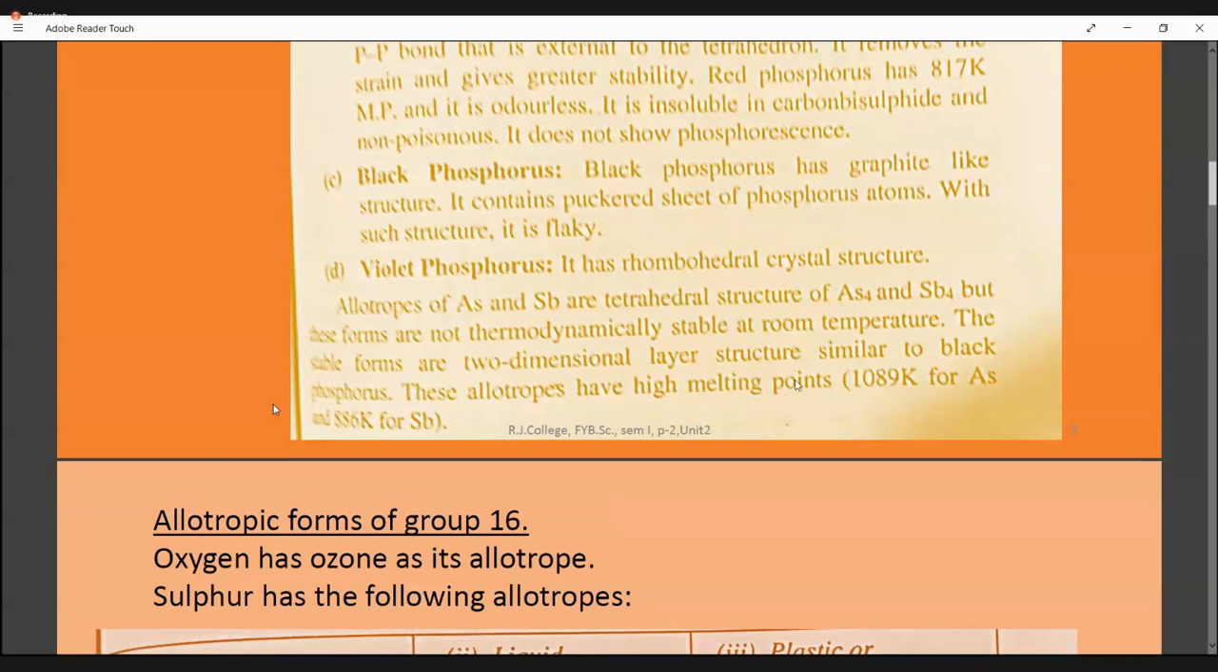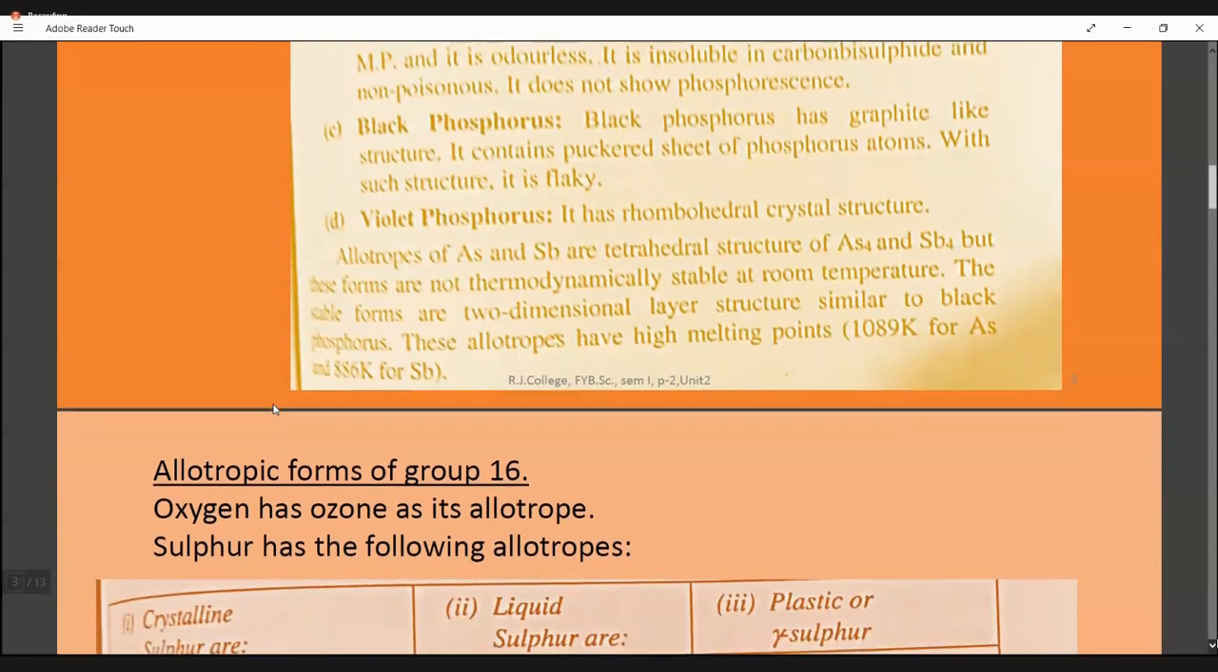And these allotropes, they have very high melting points. And of course, bismuth we need not study. So this is all about the group 14 allotropes. Now coming to group 16. Group 16, you know, isn't it?